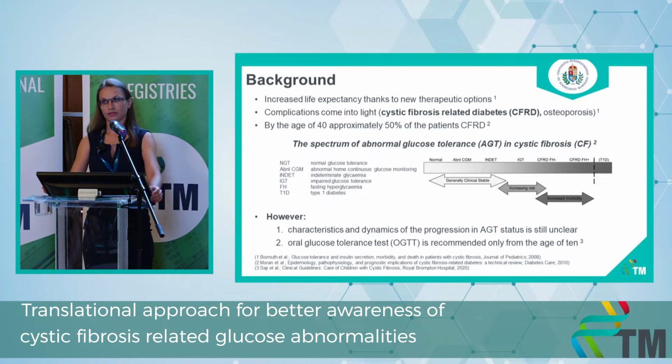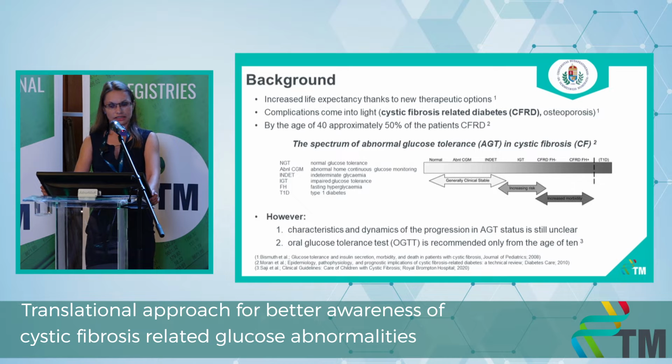But we have to think about diabetes as the end stage of a progressive disease, the abnormal glucose tolerance spectrum. Before diabetes, there are prediabetic conditions, such as impaired glucose tolerance or impaired fasting glucose. Basic scientific research suggests that these prediabetic conditions start at early ages. Despite that fact, the oral glucose tolerance test, which is the gold standard method for diagnosing this, is only recommended from the age of 10.